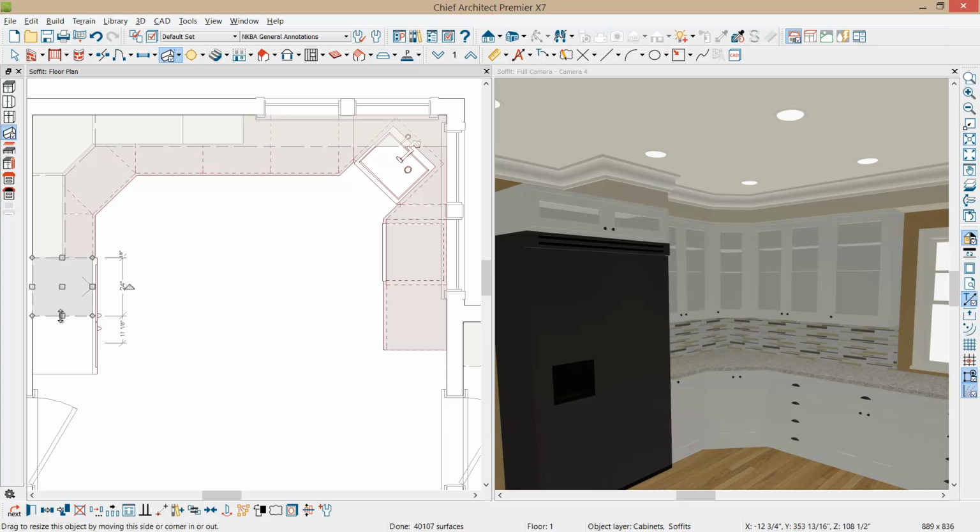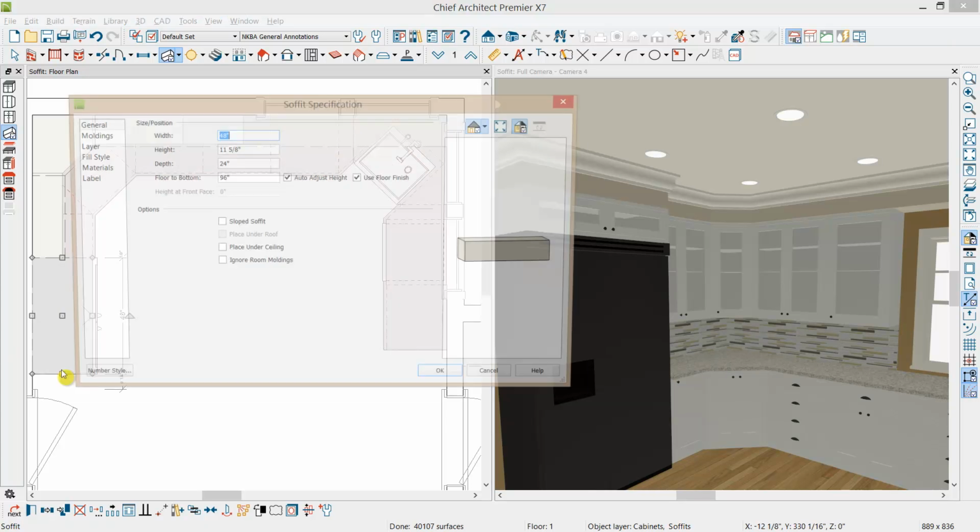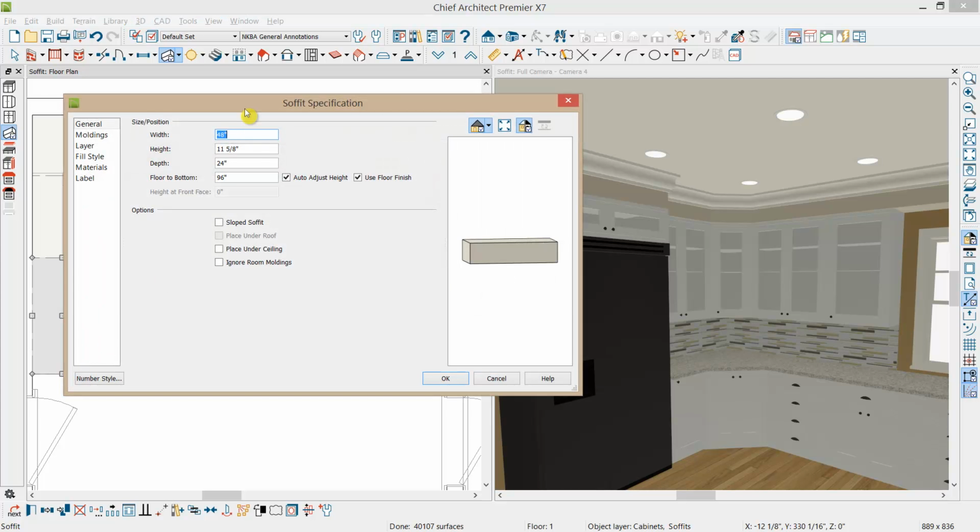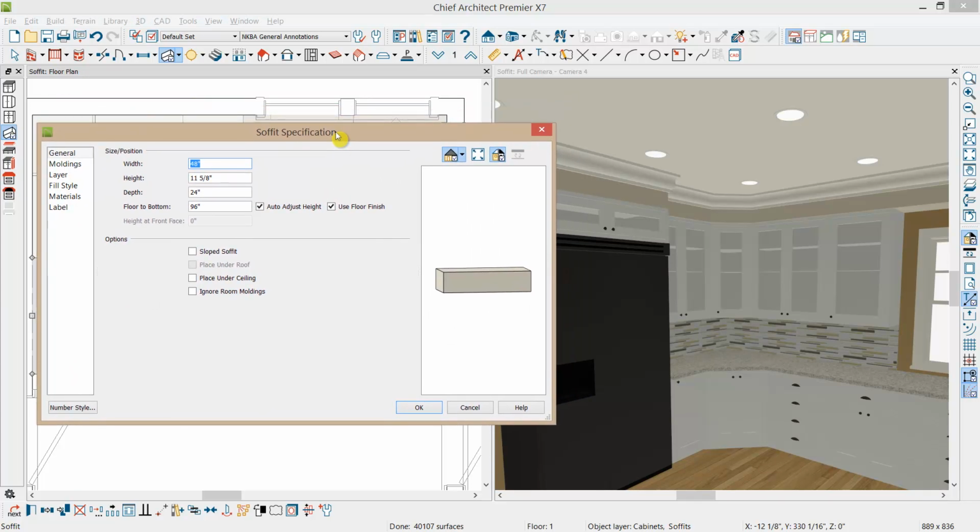You can also double click on the soffit and open up the information about the soffit. There's a few things that we want to talk about in the soffits. One, obviously, is you can adjust the sizing. Auto adjust height. I'm going to show you that in a little bit more detail. Use finish floor. That's related to auto adjust height, but it's in relationship to the finish floor that you have.